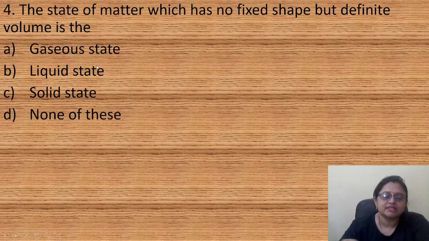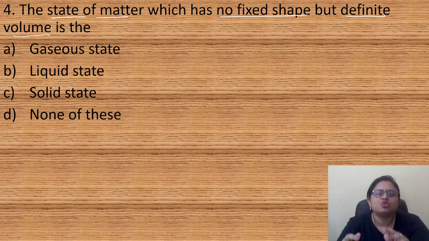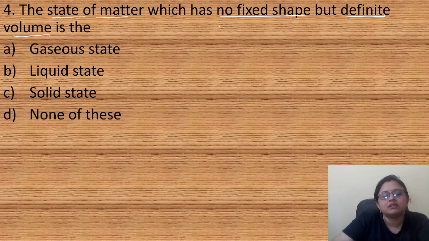Coming to the next question, the state of matter which has no fixed shape but definite volume is the option A gaseous state, B liquid state, C solid state, D none of these. So it is asked which state of matter has no fixed shape but definite volume. So they have a definite volume, right? We can say 1 liter, we can say 500 ml. So they have a definite volume but no fixed shape. So it takes the shape of the container in which it is kept.